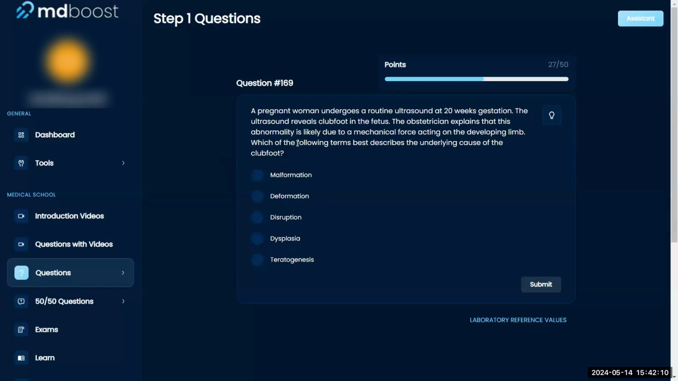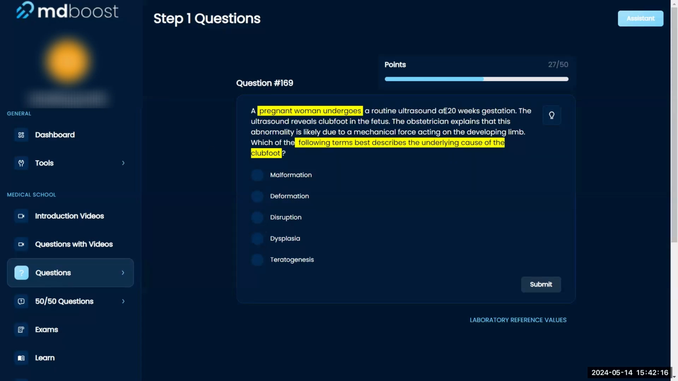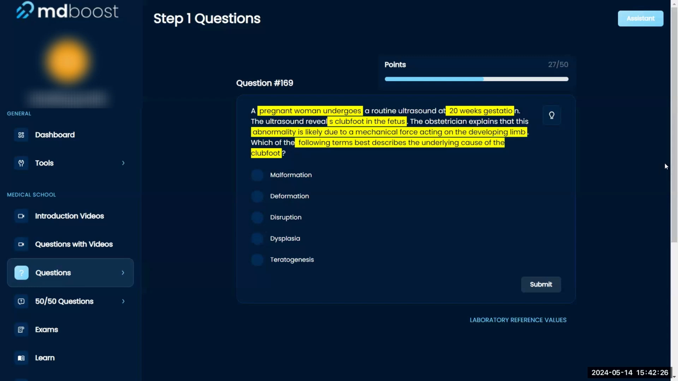Which of the following terms best describes the underlying cause of the clubfoot? A pregnant woman undergoes a routine ultrasound at 20 weeks gestation. The ultrasound reveals clubfoot in the fetus. The obstetrician explains that this abnormality is likely due to mechanical force acting on the developing limb. Which of the following terms best describes the underlying cause of this clubfoot?